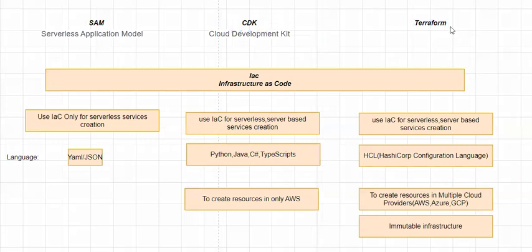Terraform is excellent for multi-cloud or more generic infrastructure needs. And SAM, or Serverless Application Model, is highly specialized for creating your serverless applications. So that's the basic comparison between these three: when do you use what?